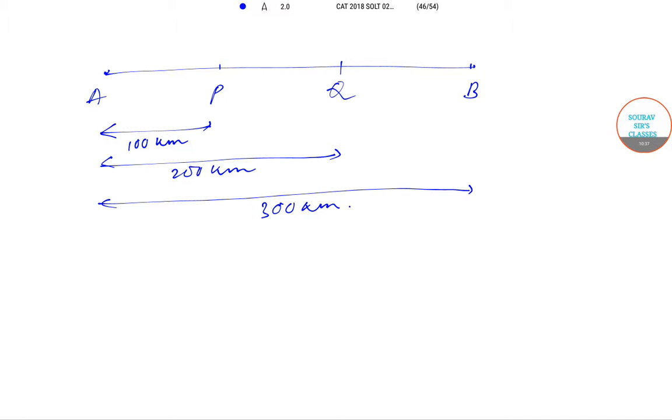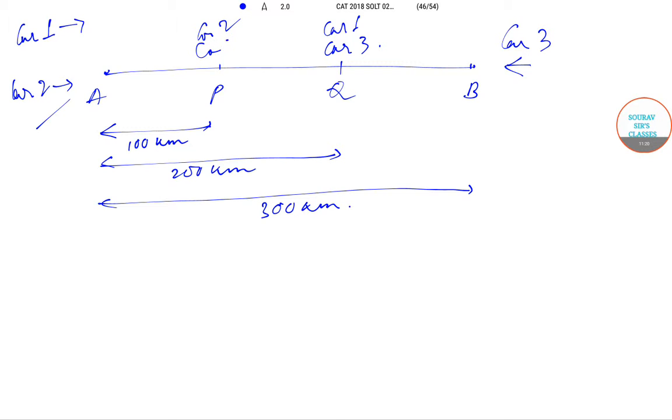So now it has been said that car 1 and car 2, they both start from point A and move towards point B, and at the same time car 3 starts from the point B and starts moving to the point A. So now the question that has been given is that car 1 and car 3 meet at point Q, and at a point P, car 2 and car 3 meet.